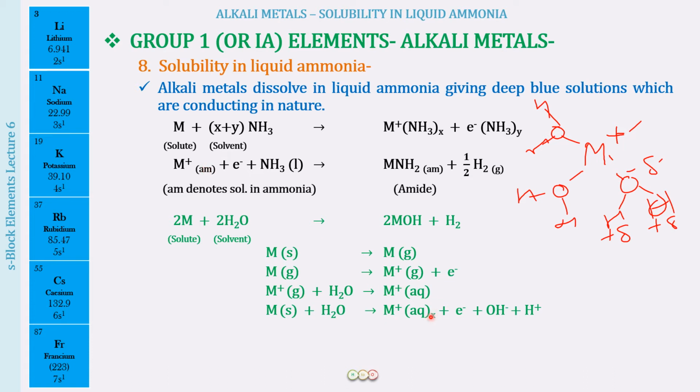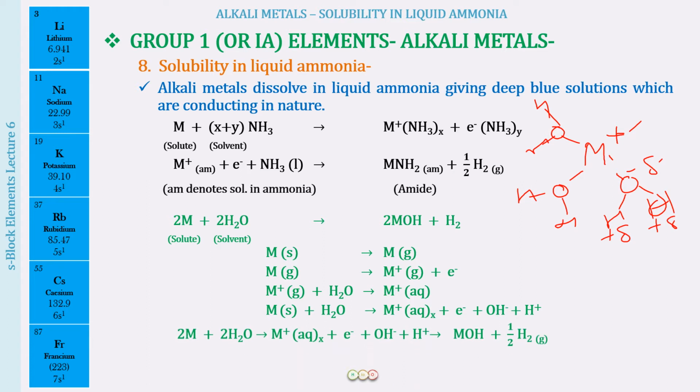Okay, now along with that, there were some electrons also released during the formation of M positive, so we get the electron also. And along with that, which we did not discuss, water gets self-ionized into OH negative ions and H positive ions. So this is what is all present when we are putting the alkali metal in water.